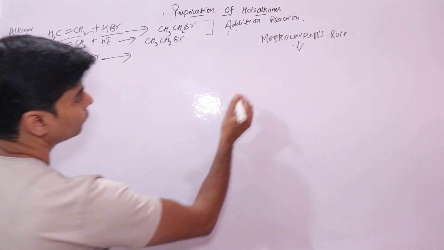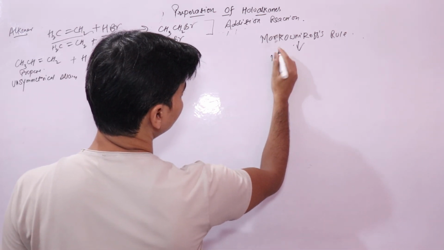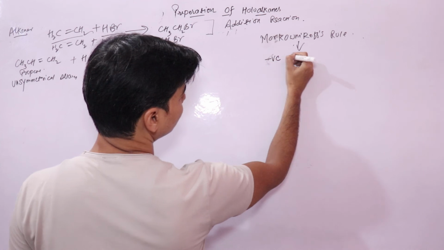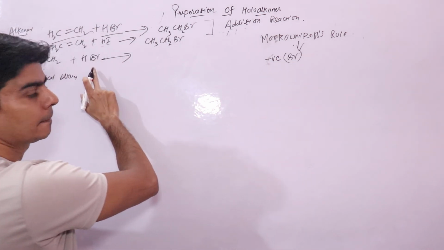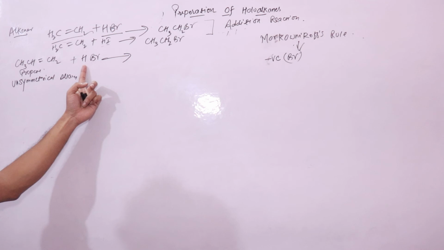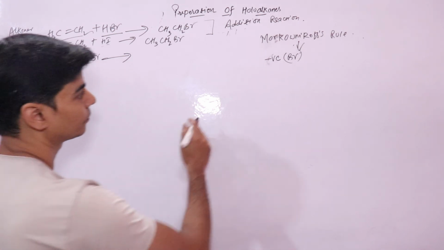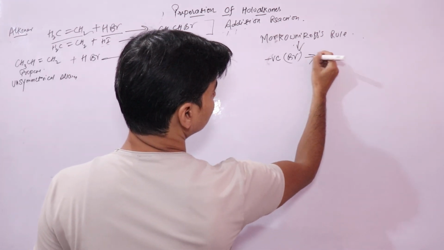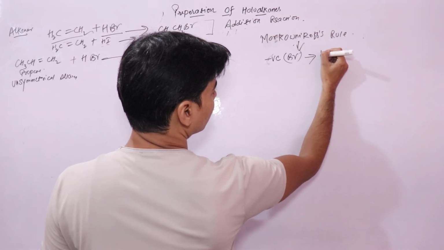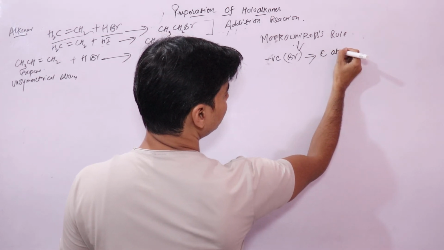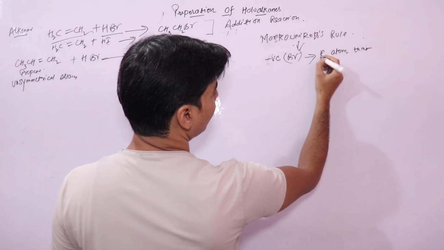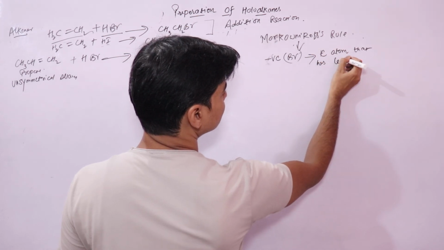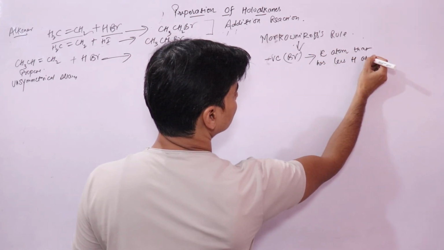So as per Markovnikov's rule, the negative part of the halogen acid, here in HBr, is your Br. It will go to the carbon atom that has less hydrogen atoms.